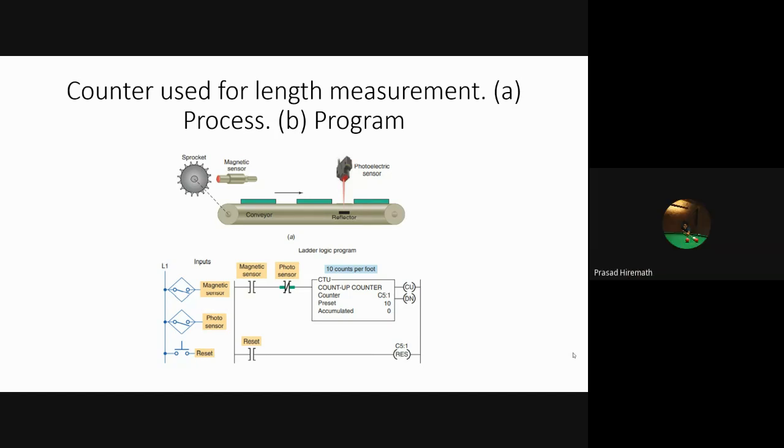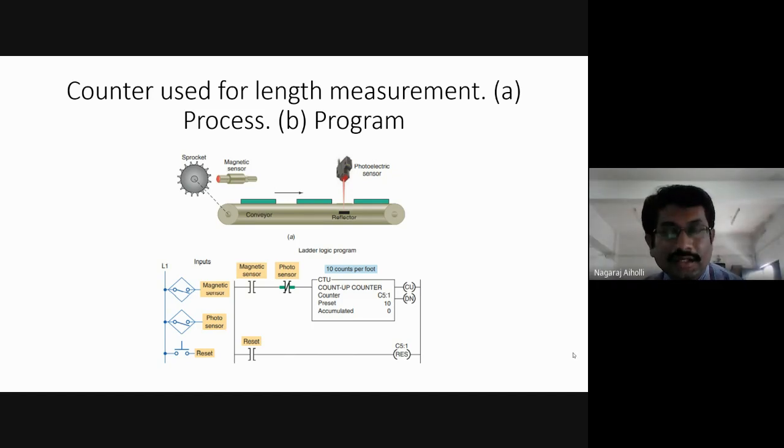Sir, I didn't get what is the use of the photo sensor here. Photo sensor is checking whether the conveyor belt is halted or under motion, right? Basically, a sensor is the one which checks for any presence of the object.